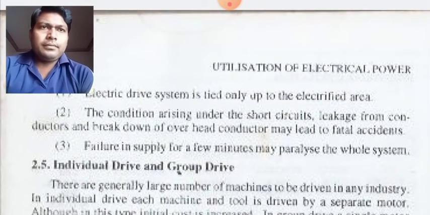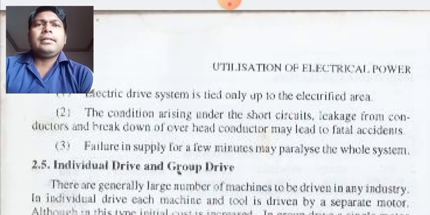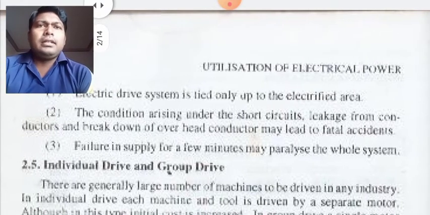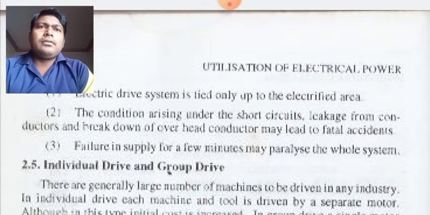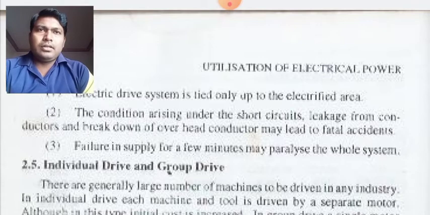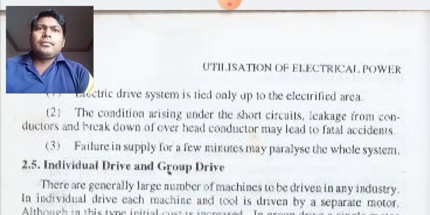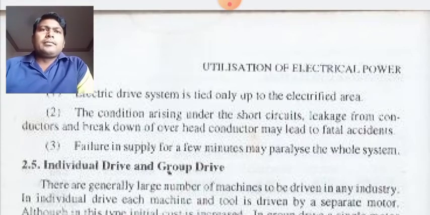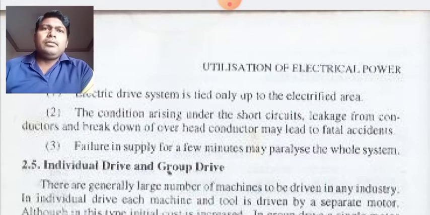Electric drive system is tied only to the electrified area. So students, if the area is not electrified, we cannot use it. What do you mean by electrified? That means if there is no electrical connection or supply system, then we cannot use this kind of system. To make you understand this point better, let me give you an example.